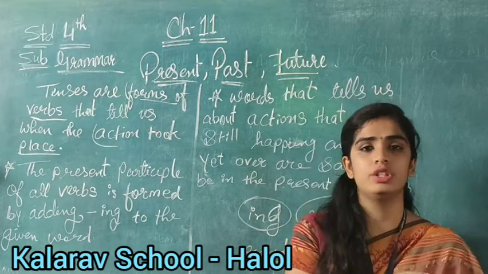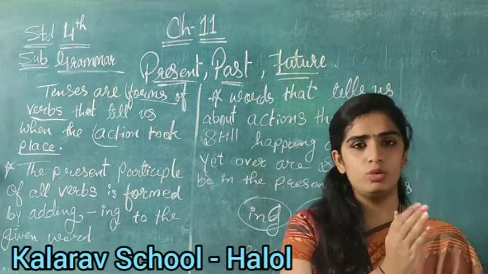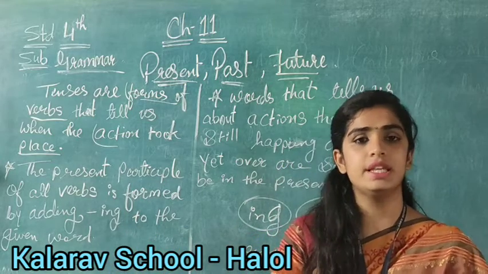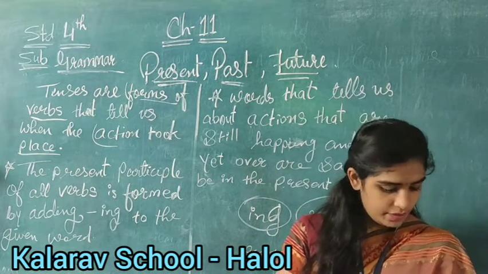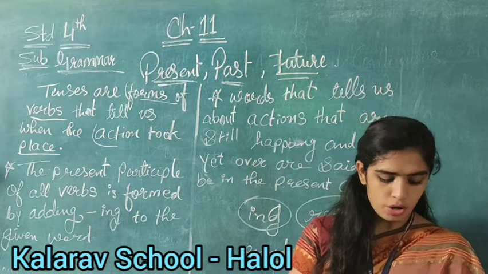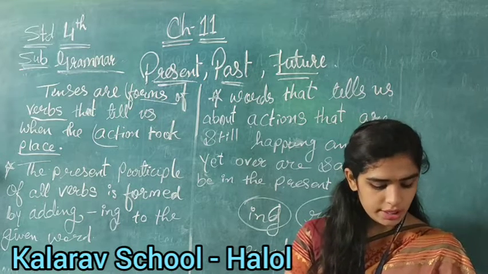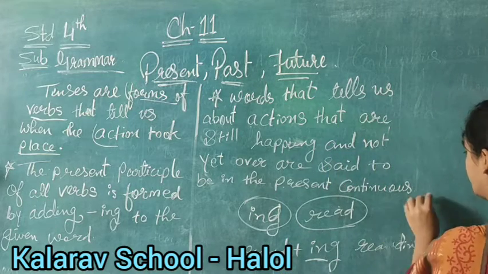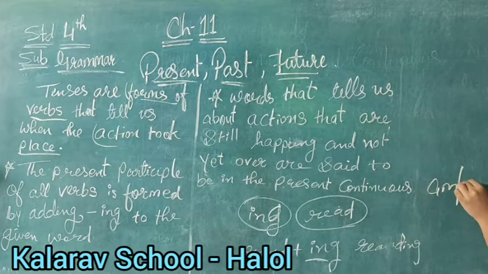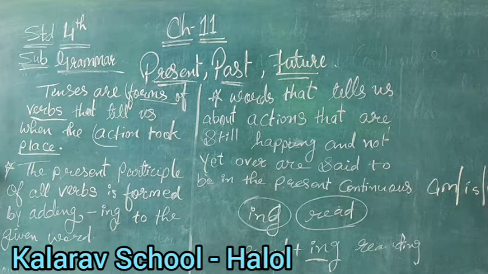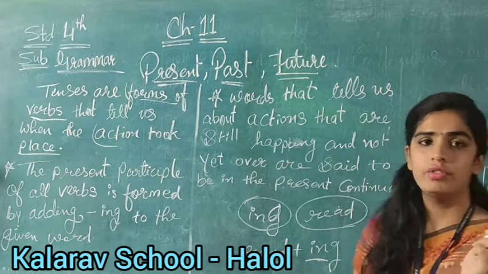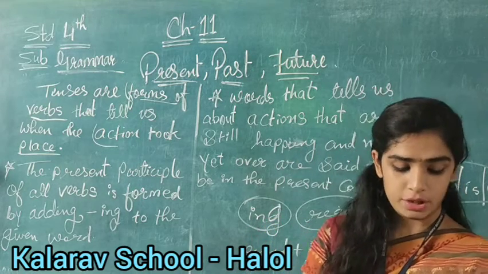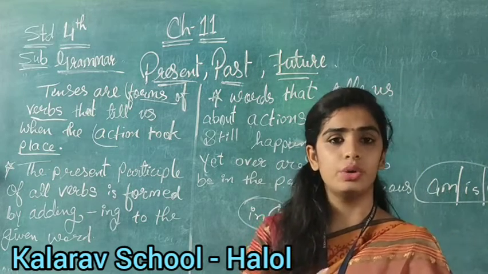क्यों? Because वो एक्शन जो है, जो थोड़ी देर पहले चालू हुई थी, बट वो अभी तक कंटिन्यू है, राइट? So that is known as the present continuous tense. We use am, is, are along with the present participle to indicate the present continuous tense. We use am, is, are, right? We use am, is, are with the verb in the present participle to indicate the present continuous tense.